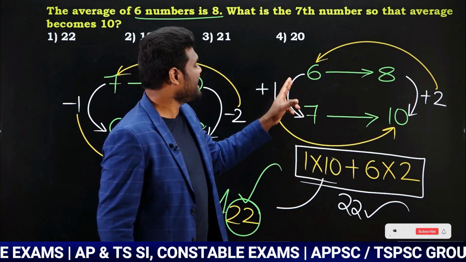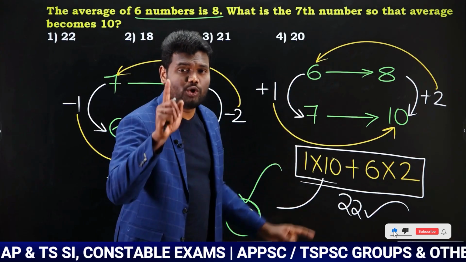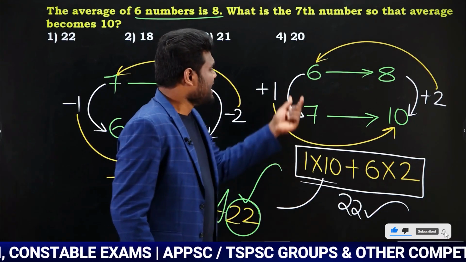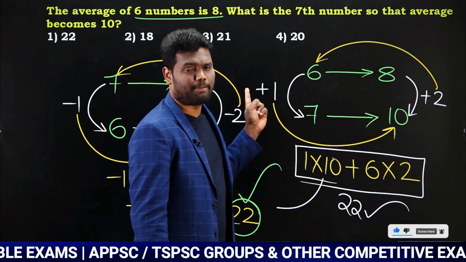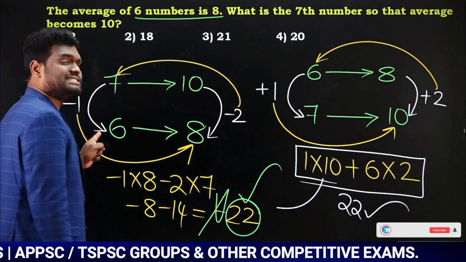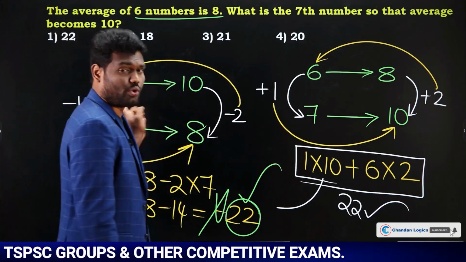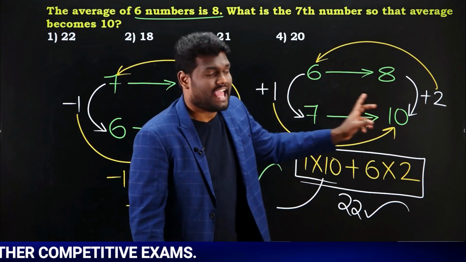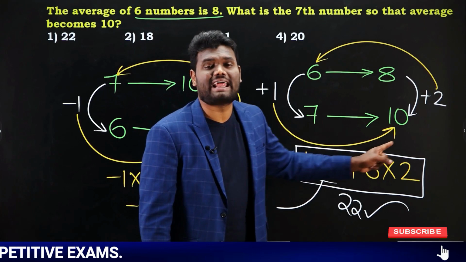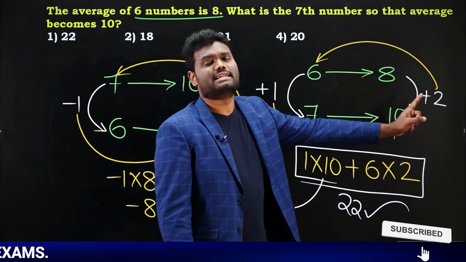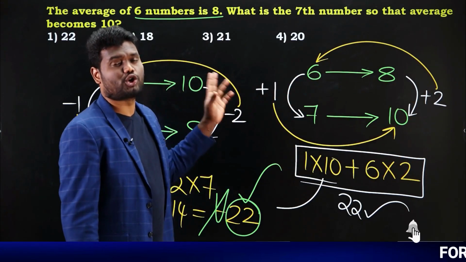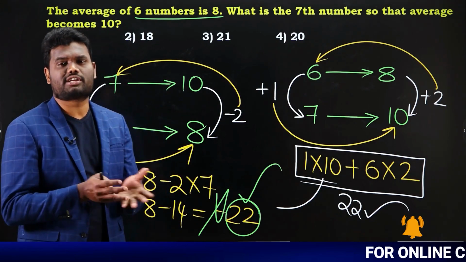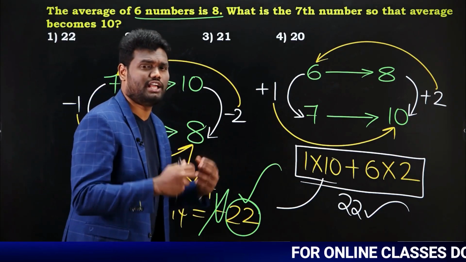What is that? Take the difference. But don't forget, while taking the difference, if it is increasing, you need to take plus. If it is decreasing, you need to take minus. Sign is really, really important. So take the left hand side difference and the right hand side difference. Left hand side difference multiplied with right hand side bottom number, right hand side difference multiplied with left hand side top number. If you do this calculation, you are going to get the answer as early as possible.